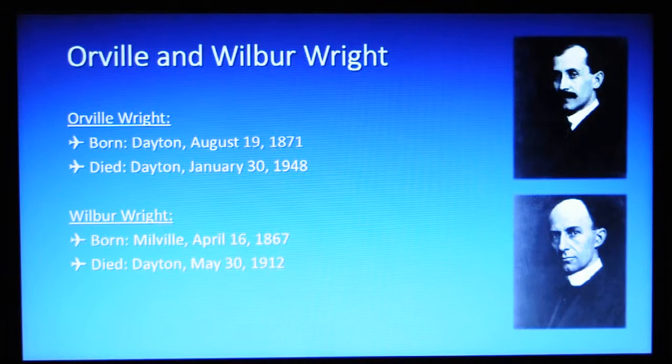Orville and Wilbur Wright were the inventors of the first airplane ever. It was called the Wright Flyer. Orville was born on the 19th of August 1871 and died on January the 30th, 1948, both in Dayton. Wilbur was born in Millville on April the 16th, 1867 and died in Dayton on the 30th of May, 1912. They were bicycle mechanics who got inspired by an article about Otto Lilienthal and his experiments.